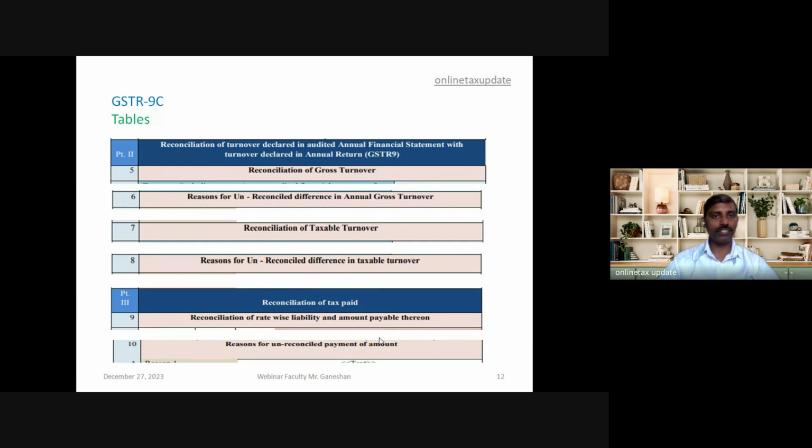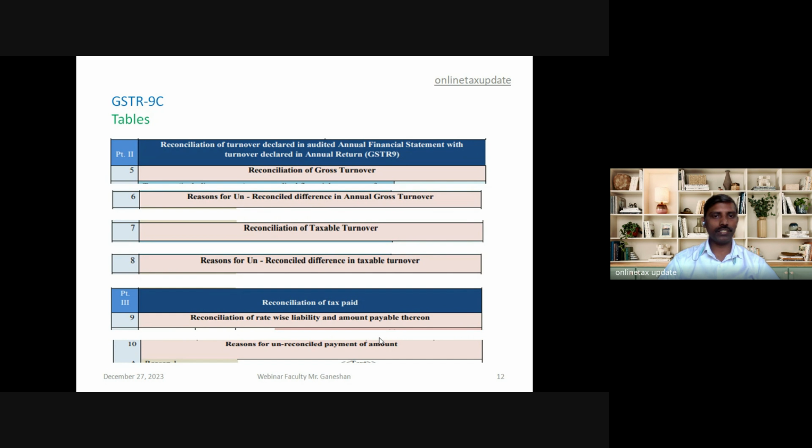Table 6 requires the reason for unreconciled differences. The turnover which is declared in annual return 9 and the turnover which is declared in 5, which is as per books, if a difference is there, reason-wise it has to be mentioned in table number 6. Table 7 is the reconciliation of taxable turnover. So taxable turnover as per books has to be provided here, reconciled with the taxable turnover shown in GSTR 9.